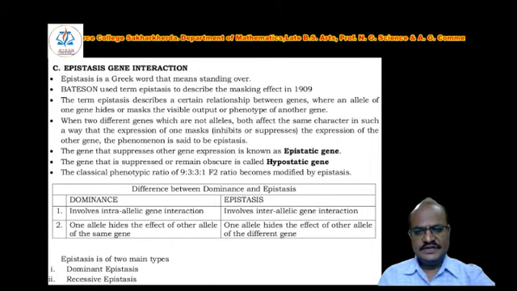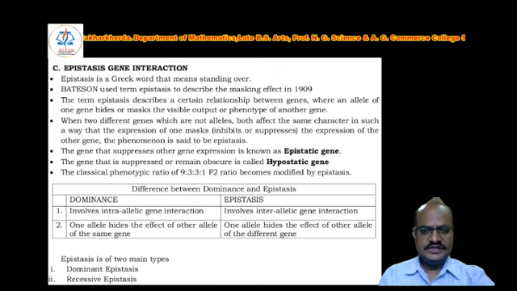Today we are discussing the epistatic gene interaction, which is a form of gene interaction. Previously, we covered the complementary gene interaction. Today, we are discussing epistasis gene interaction. Epistasis is a Greek word that means standing over. Bateson used the term epistasis to describe the masking effect in 1909.